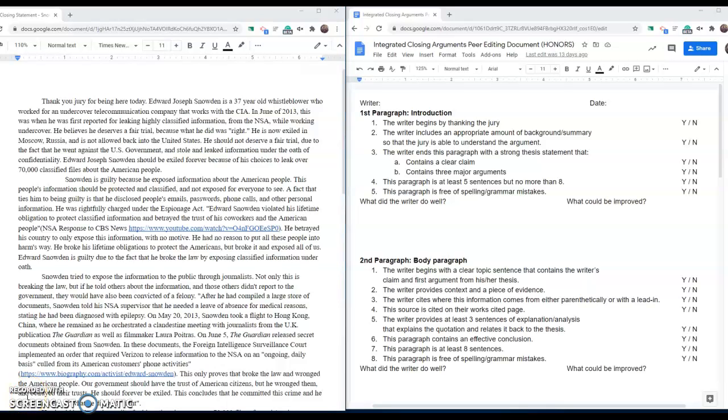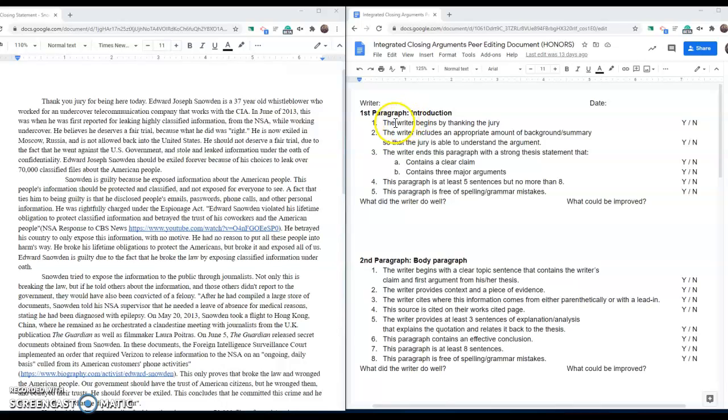Hey guys, today I'm going to walk you through our essay corrections, okay? And in order to give you a little bit of guidance, I'm going to show you a sample essay, and I've got our peer editing document over here on the right. You're going to hear me say a few times throughout this process: check your essay to make sure that you have done this, okay? Make sure that you are following the same kind of standards so that we can score as well as possible on our corrections.